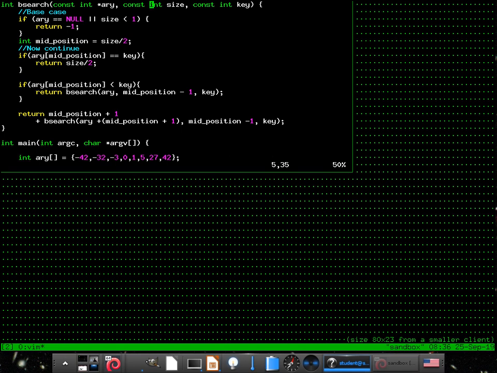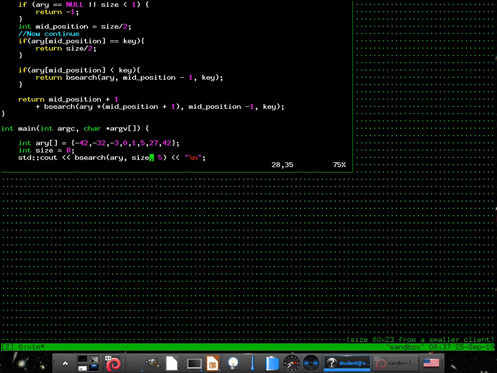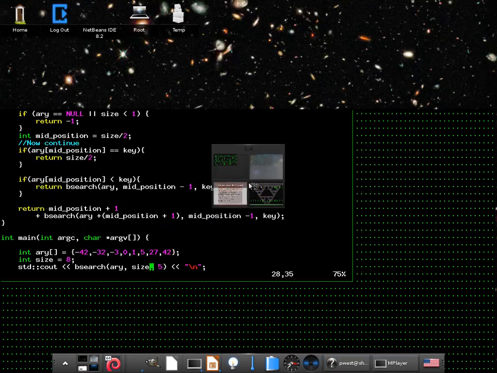-1 is not even in the array, so that's even better. Remember, it's returning the index of the value. So 5 should have returned 5 because that's its index. Am I on the board? No, I'm not. All right, let's go take a look.